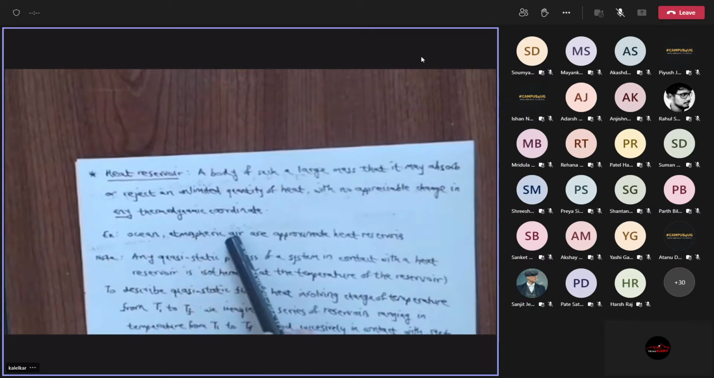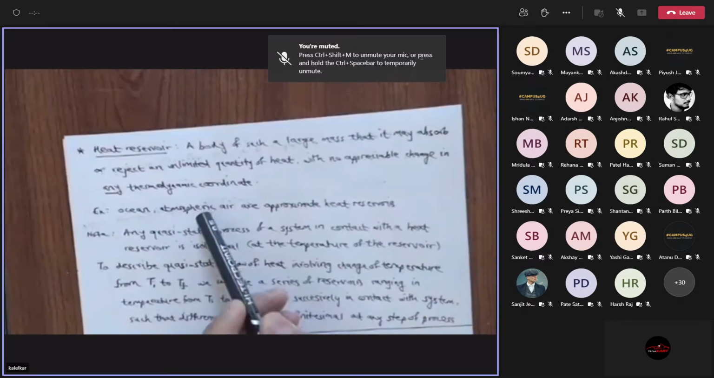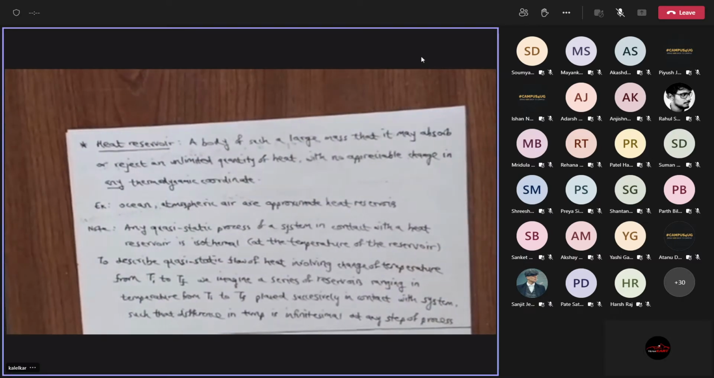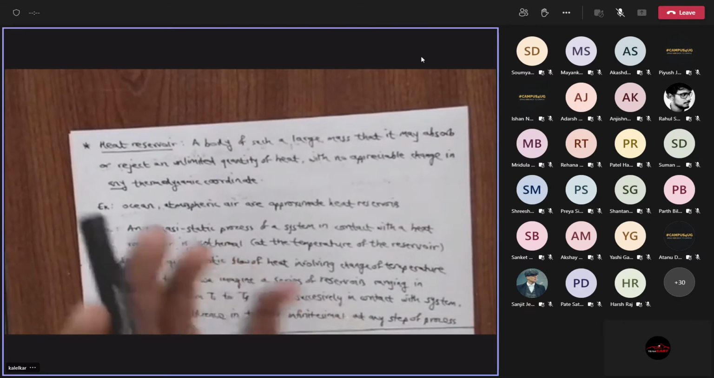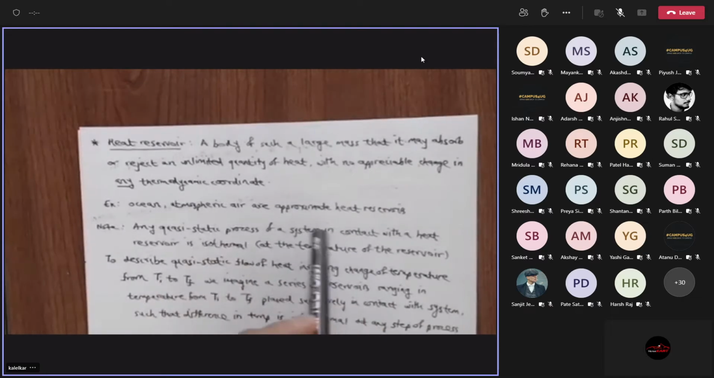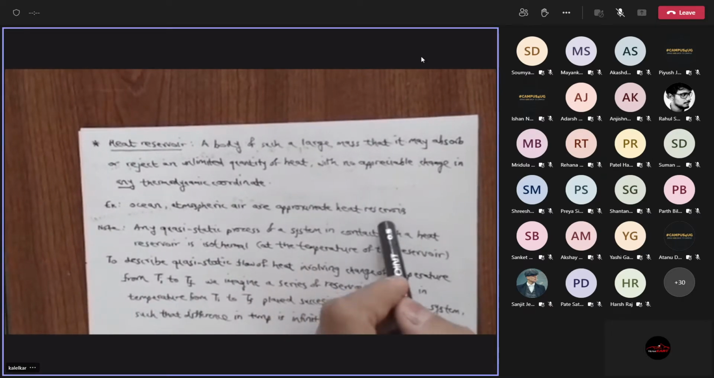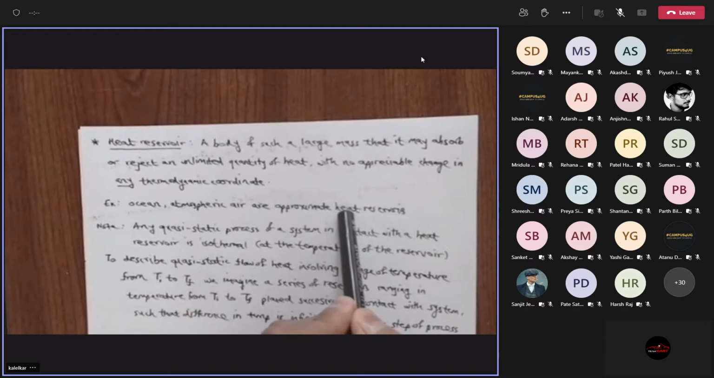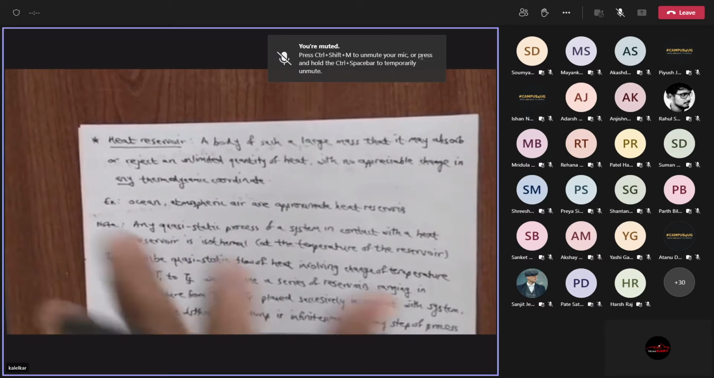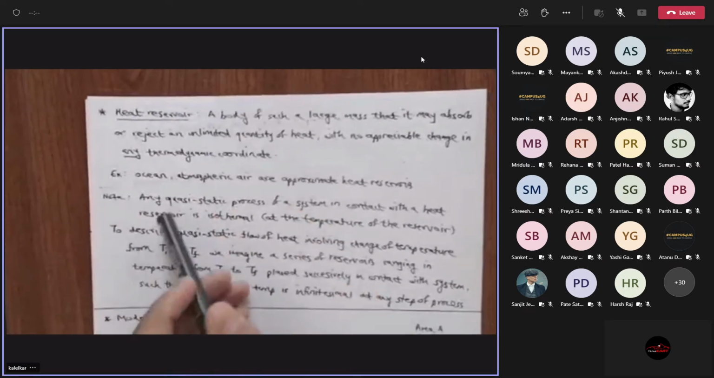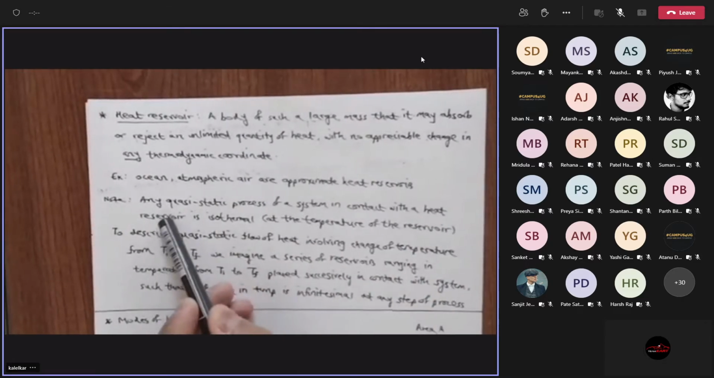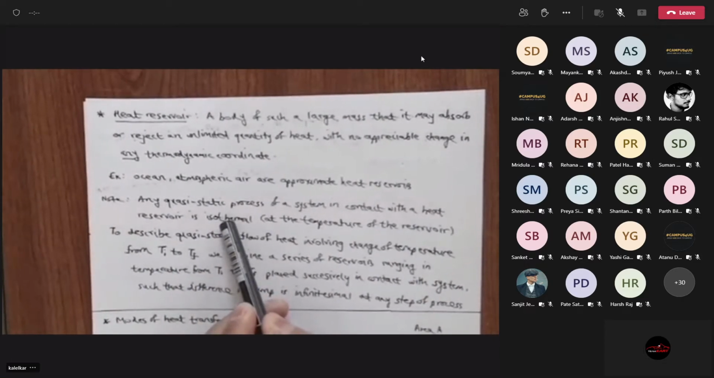Same for atmospheric air, right? If you heat up some milk, you can ask what is the change in temperature of the air? There is a change in temperature, but it's negligible. So we have idealizations, and these are approximations of a heat reservoir. Now, why am I defining this heat reservoir? Two things to remember. One is any quasi-static process of a system in contact with a heat reservoir is isothermal,